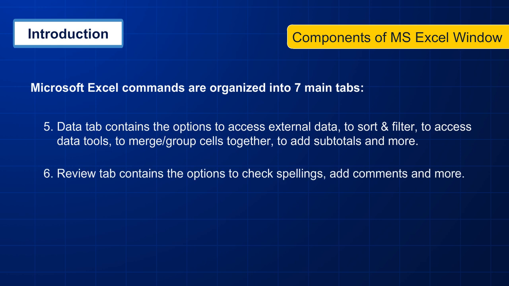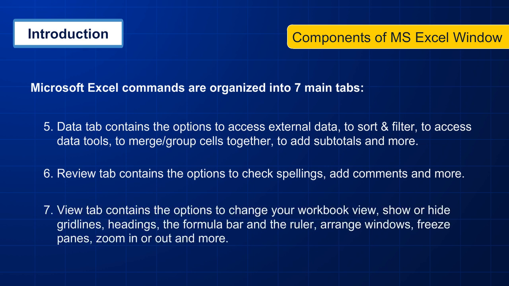6. Review tab contains the options to check spellings, add comments, and more. 7. View tab contains the options to change your workbook view, show or hide grid lines, headings, the formula bar and the ruler, arrange windows, freeze panes, zoom in or out, and more.